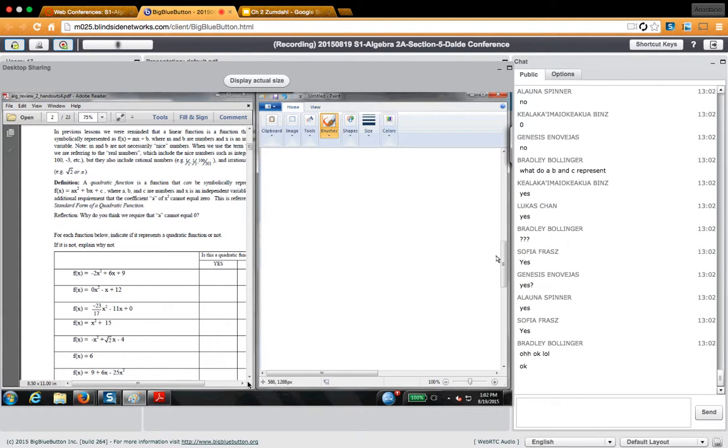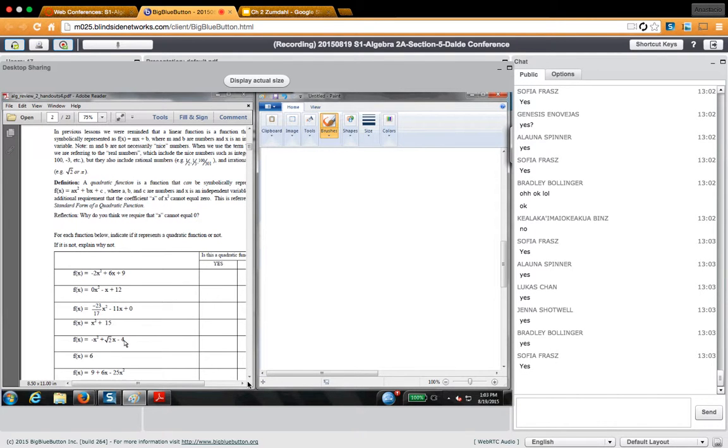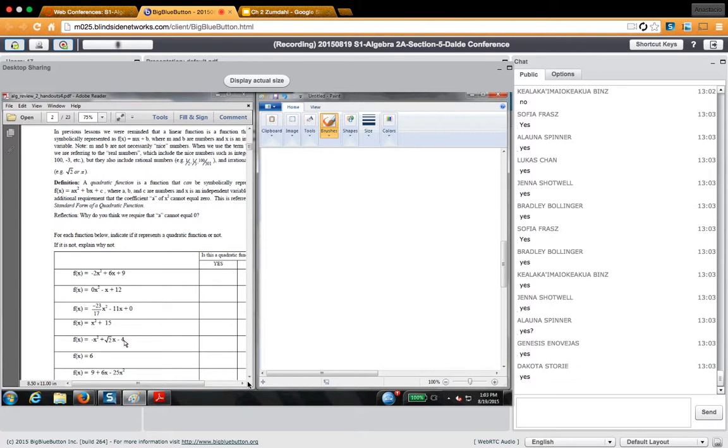All right. Is this one a parabola? X squared plus 15. Yes. What about this one? X squared plus the square root of 2x minus 4. Okay, I got a bunch of yeses. Yes, absolutely. What happens to be the b term in this case? The square root of 2, or 1.41, I think. I can't remember off the top of my head.